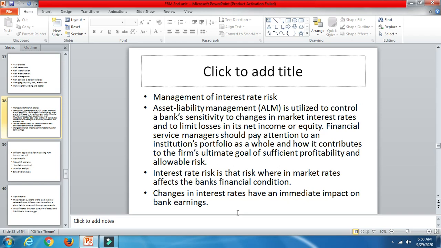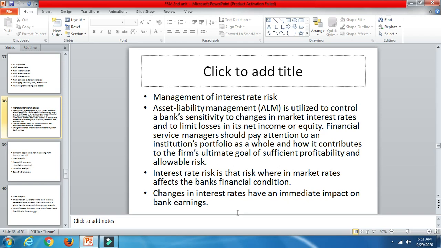Asset and liability management is utilized to control a bank's sensitivity to changes in market interest rates and to limit losses in its net income or equity. Basically, interest rates affect the bank's financial condition in a larger way, because there will be many fluctuations in interest rates when you invest your shares in the stock market.